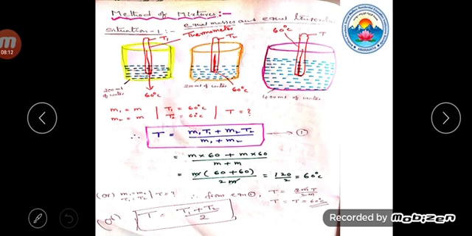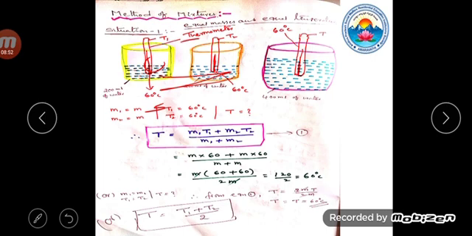There are 3 beakers. Here there are 3 situations we try to understand about the method of mixtures. In situation 1, two beakers are there. One beaker is at 60 degrees Celsius and the other beaker is also at 60 degrees Celsius. When the thermometer is put in the 2 beakers, the initial temperature T1 is 60 degrees Celsius and T2 is 60 degrees Celsius.